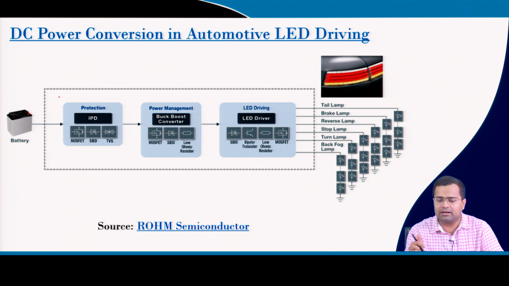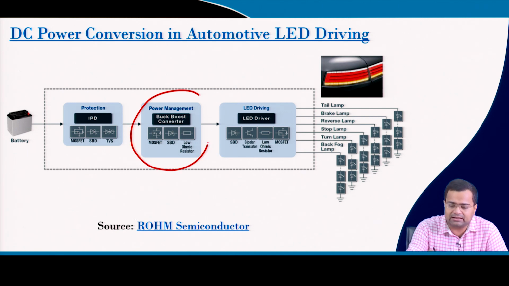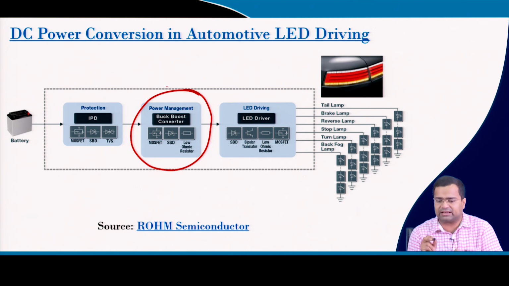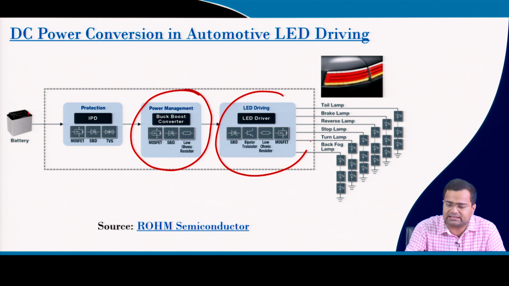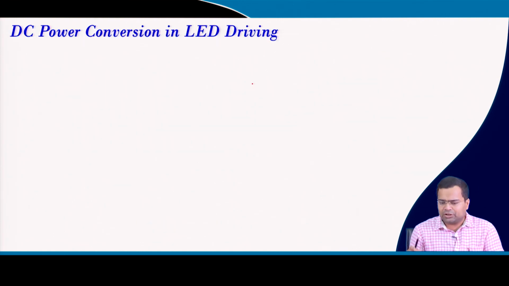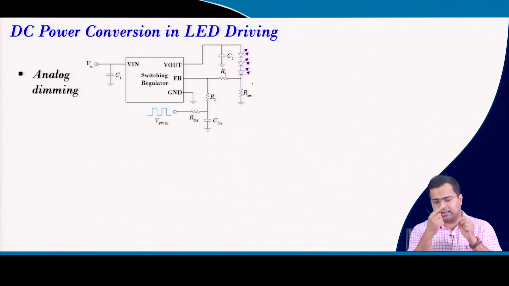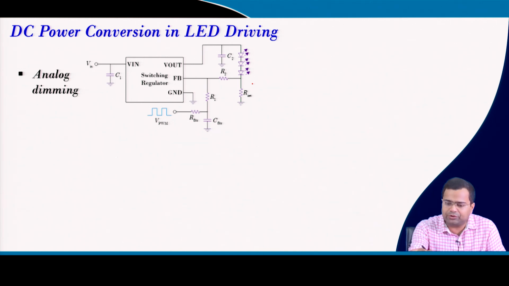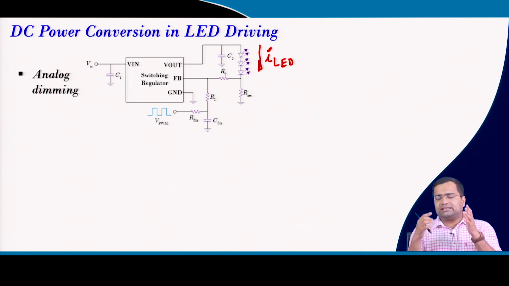So you need a power management circuit, a DC-DC converter based on the voltage and current, and we need to drive such LED here. So if you go for brightness control in the LED, we need to control the current going through this LED, and that we call LED current. LED has some IV characteristic.